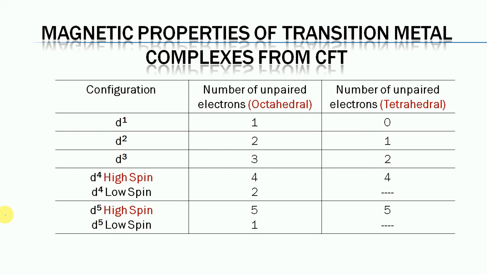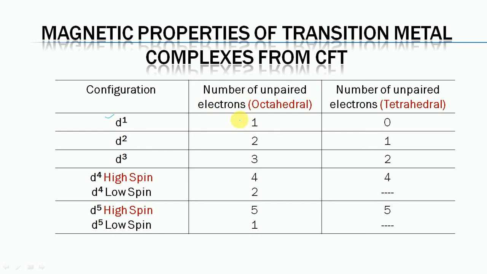The number of unpaired electrons for a metal ion with configuration from D1 to D10, in both the cases, that is octahedral and tetrahedral complexes, is given in this table. So let us consider it. This one is the D1 system, having only one electron in the d orbital.